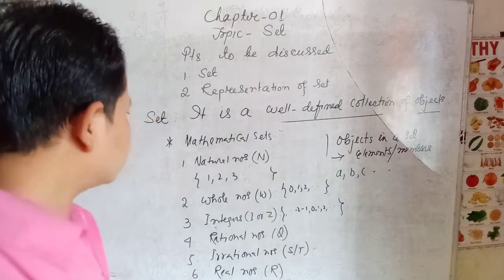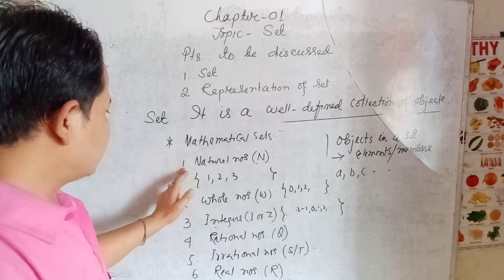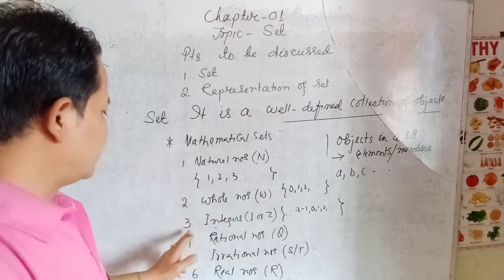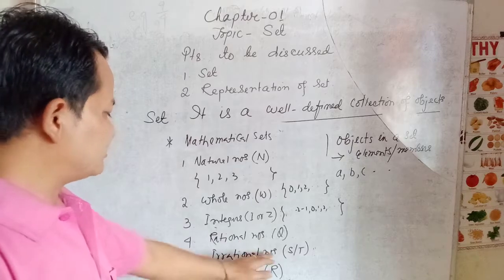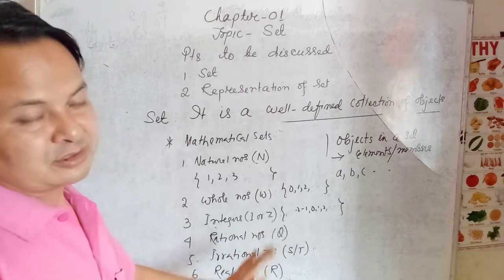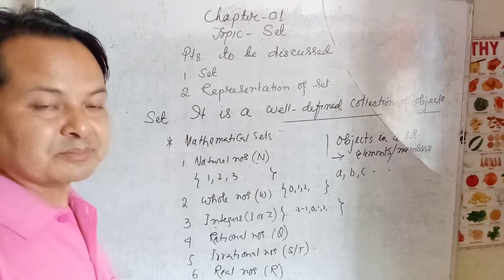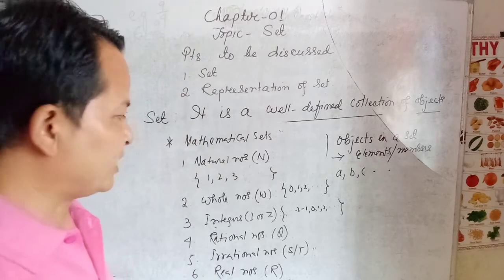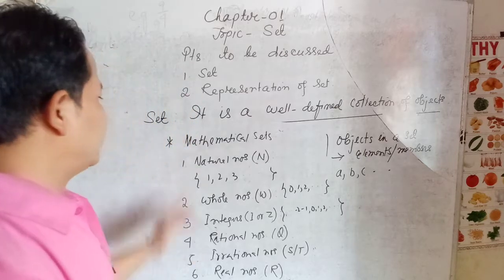So now, for natural numbers, capital N, the set of natural numbers, the set of whole numbers, the set of integers, the set of rational numbers, the set of irrational numbers, and the set of real numbers. I hope that you learned these types of numbers in the previous classes. So this collection of numbers, or these sets, are called mathematical sets.